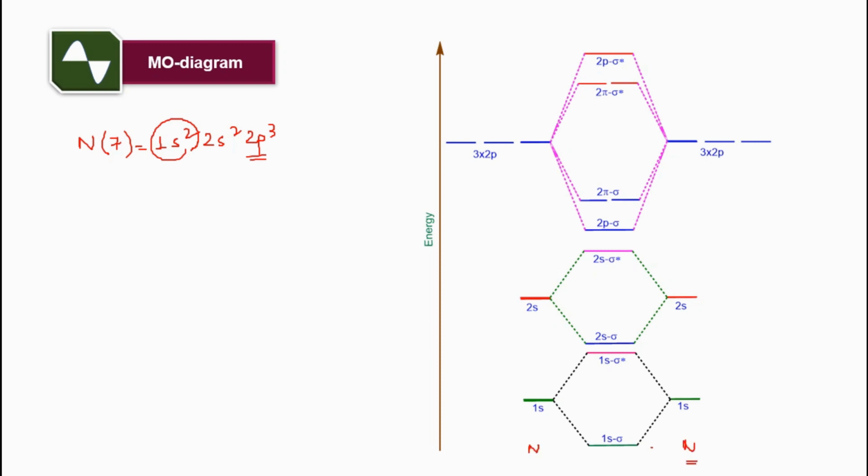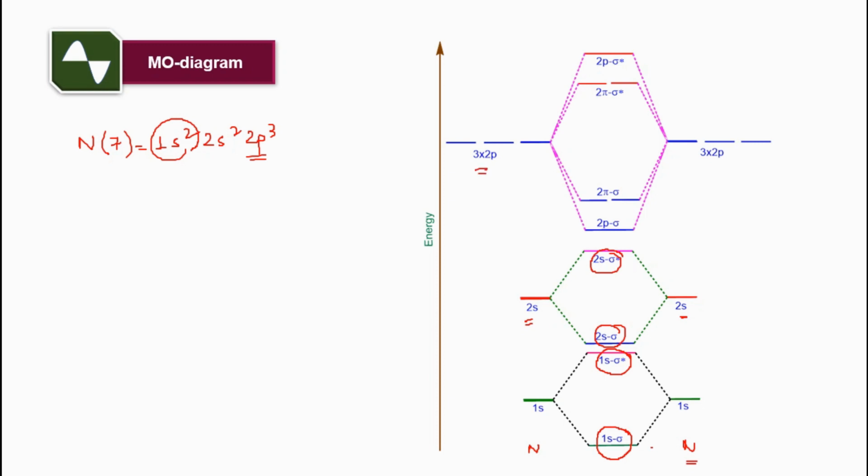This is one nitrogen's atomic orbitals and this is another nitrogen's atomic orbitals. For 1s there will be 1s sigma and 1s sigma star, one bonding and one antibonding. And for 2s also there will be 2s sigma and 2s sigma star, one bonding, one antibonding.